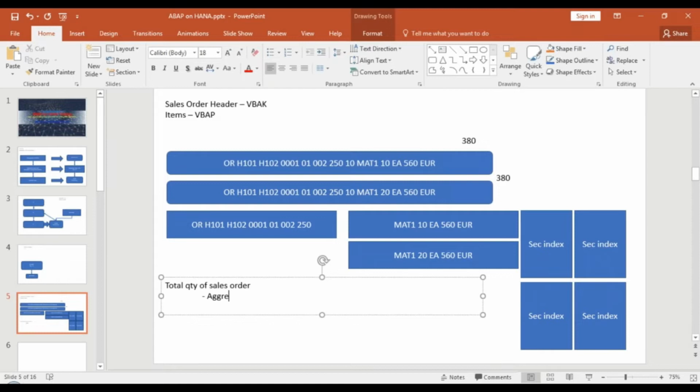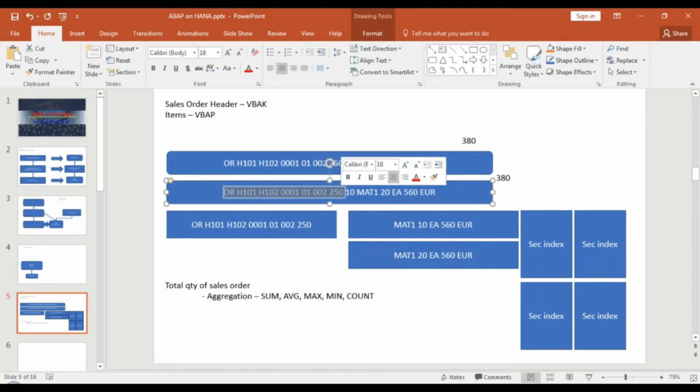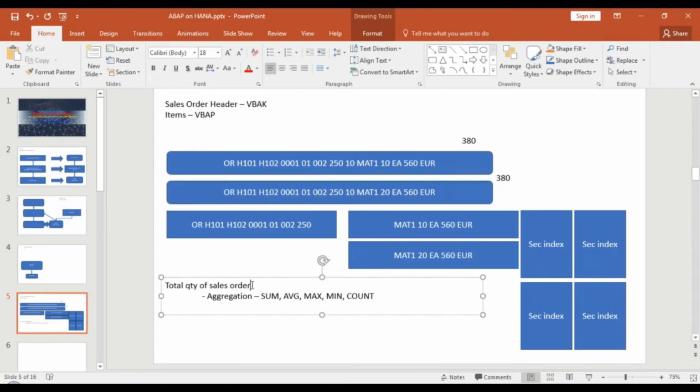Aggregation means you are summing up the data, calculating averages, trying to get the maximum value for a particular column, getting the minimum value, counting the number of records. These are all aggregations on a database level. So if you apply any aggregation on the database, then your database has to do a lot of work traversing through all the records line by line, because they are stored in consecutive memory locations. It has to traverse through it, pick up the corresponding column, add it into a buffer, and next again add it into that buffer, calculate, and give you the value which is actually required for your analytical query.